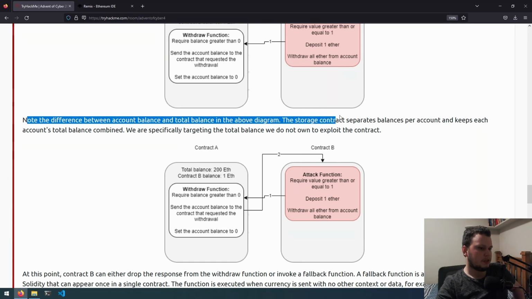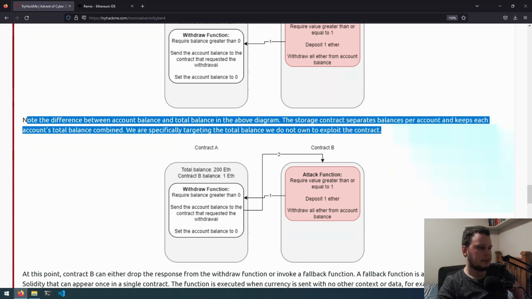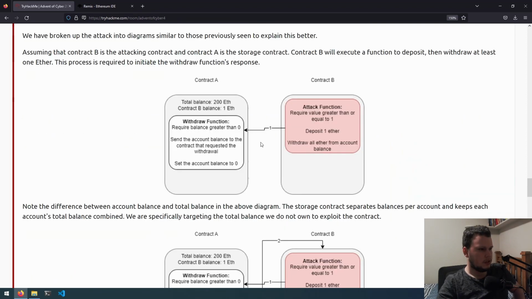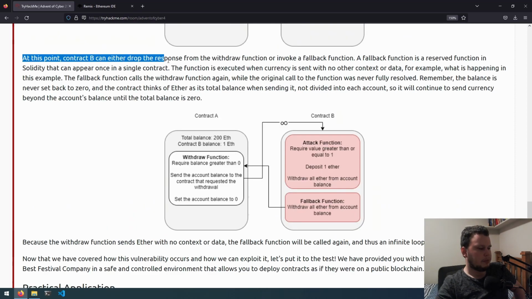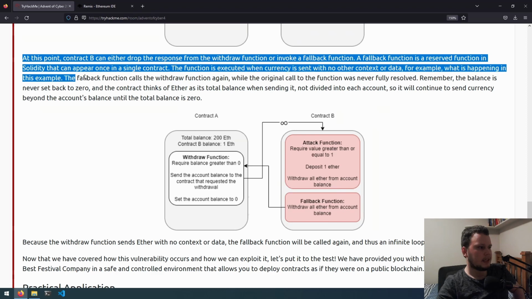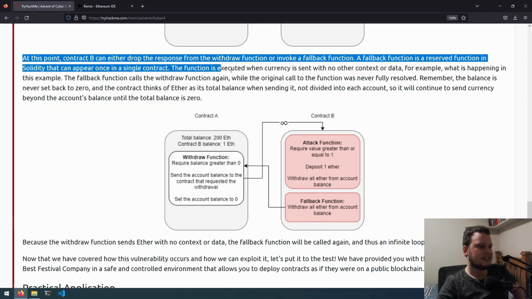Note the difference between account balance and total balance in the above diagram. The storage contract separates balances per account and keeps each account's total balance combined. So we are specifically targeting the total balance we do not own to exploit the contract. You can see at the top here, total balance 200 ether, and then the contract B balance is 1 ether. At this point, contract B can either drop the response from the withdraw function or invoke a fallback function. A fallback function is a reserved function in Solidity that can appear once in a single contract. The function is executed when currency is sent with no other context or data.